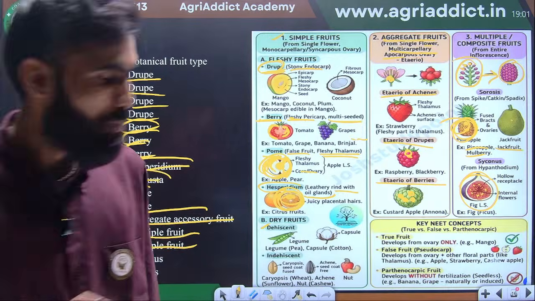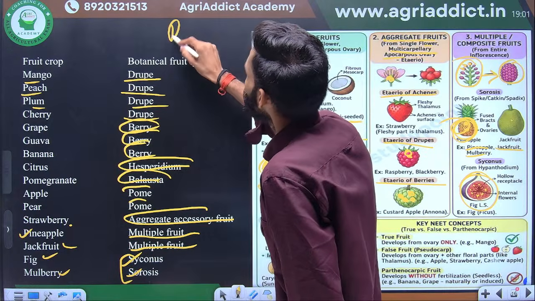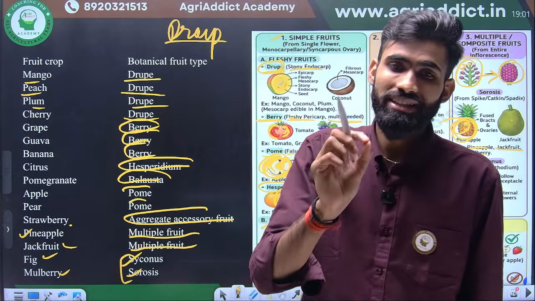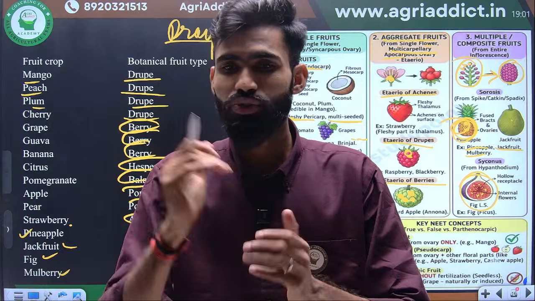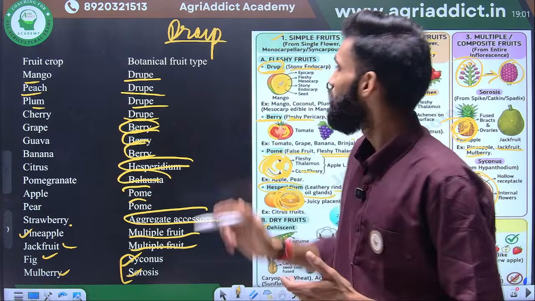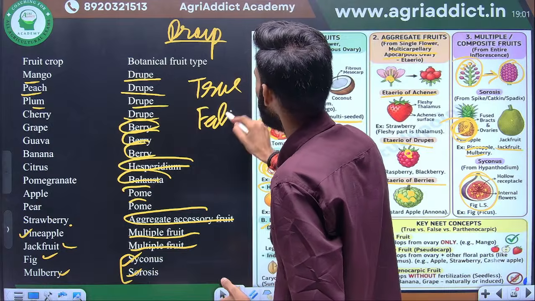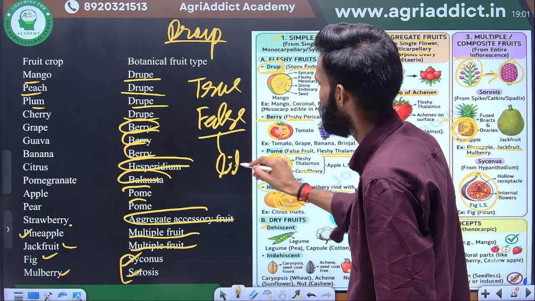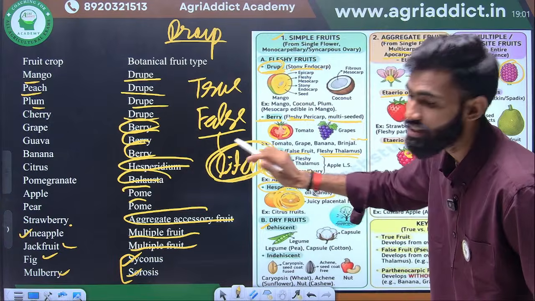Drupe and stone fruit have only a single difference. In the drupe fruit, the seed is not edible, but in the stone fruit, the seed may be edible. On the basis of that, there are two types. Further, the stone fruit is divided into two types: true stone fruit and false stone fruit. In the false stone fruit, the example is lychee. Ultimately, if you see the structure of the lychee, it is a type of drupe.